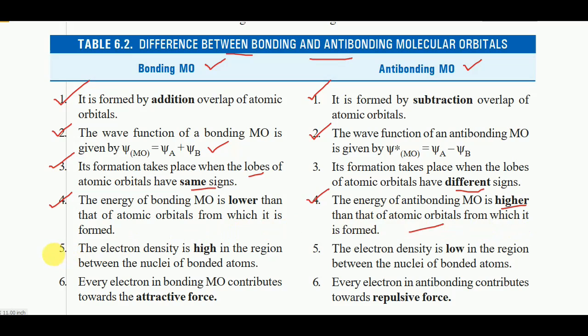Next, fifth point: the electron density is high in the region between the nuclei of bonded atoms in bonding molecular orbitals. In anti-bonding molecular orbitals, the electron density is low in the region between the nuclei of bonded atoms.